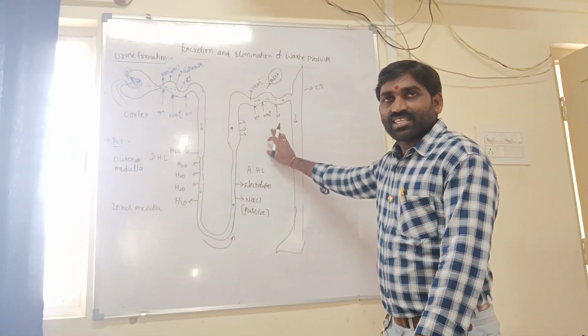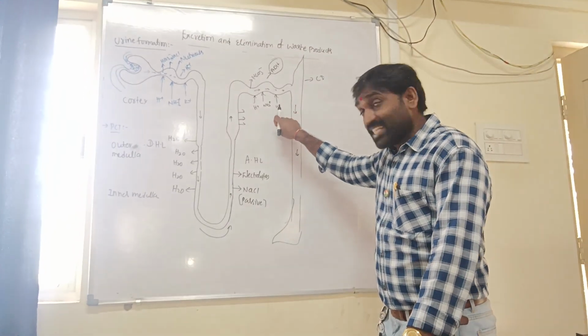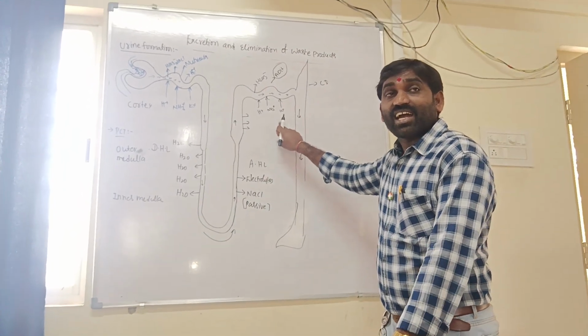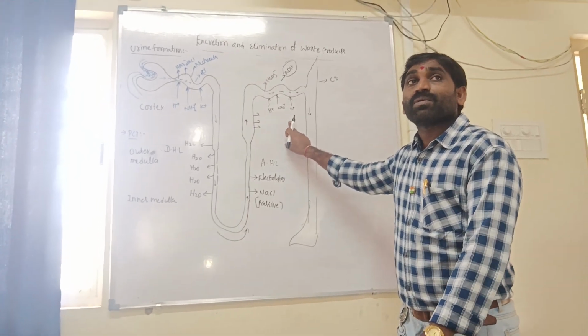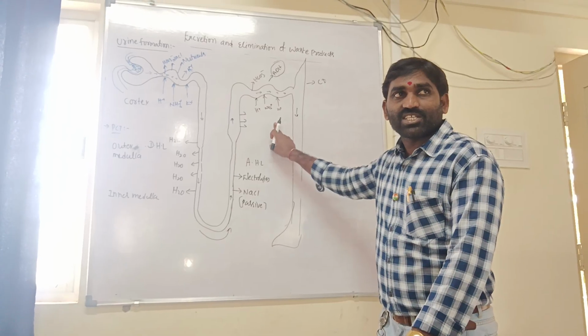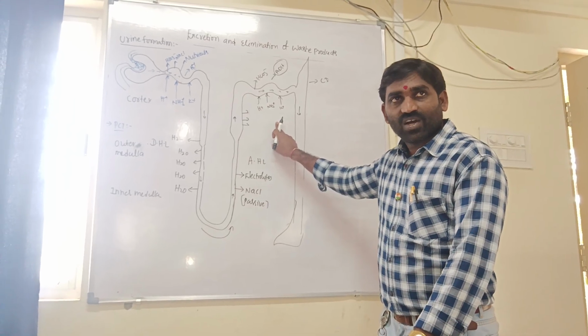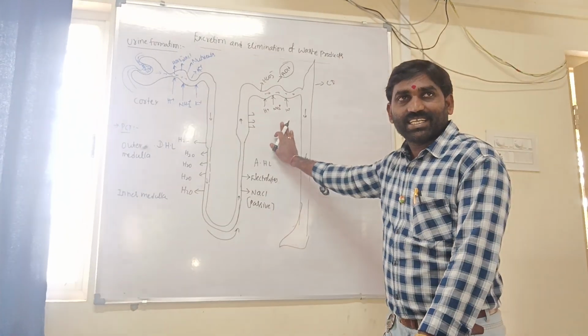It acts on the later part of the nephron, the DCT, and helps in conservation of water, indirectly preventing the loss of water. Diuresis means water loss. Understand? This is regarding DCT.